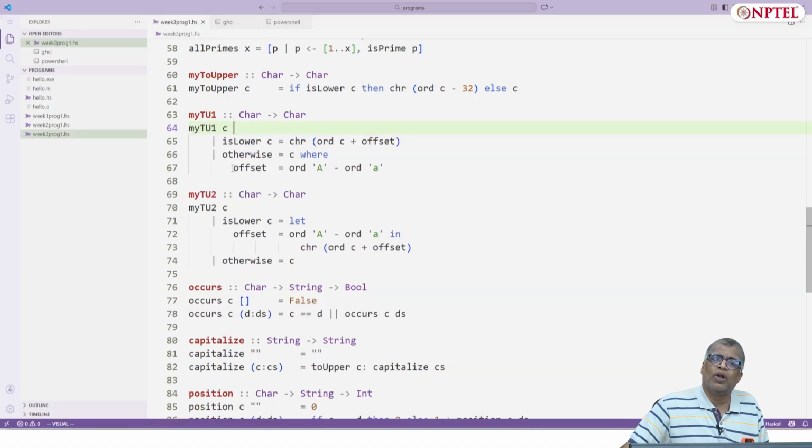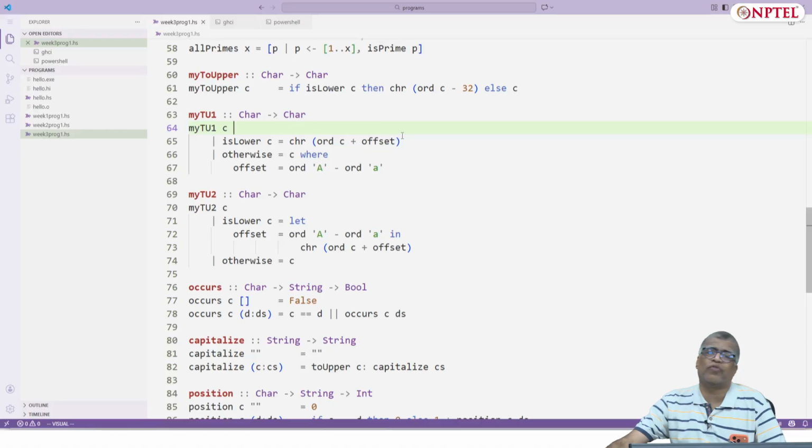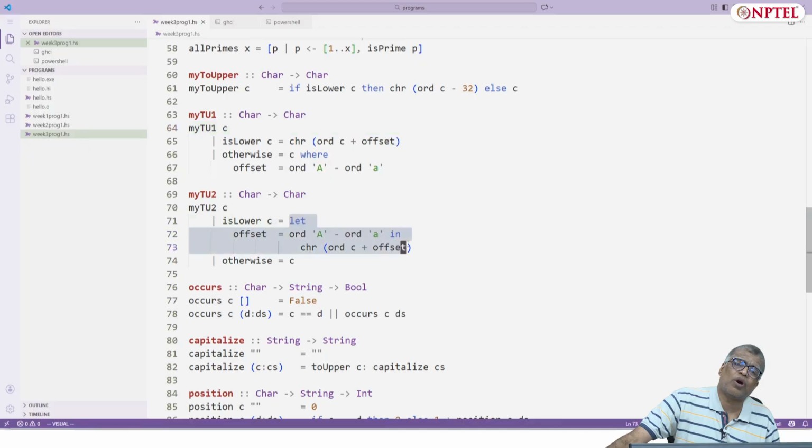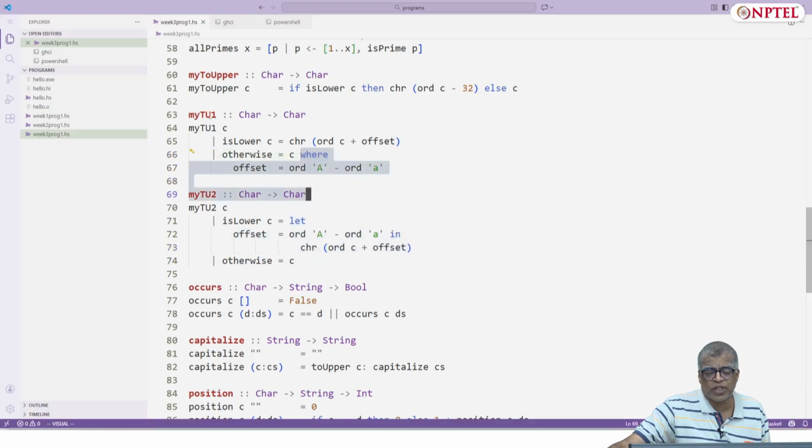Whereas if I had to use let, I could have used let, but here this offset is defined only for the first clause, because this let definition is part of the right hand side expression, whereas the where clause is part of the whole definition.